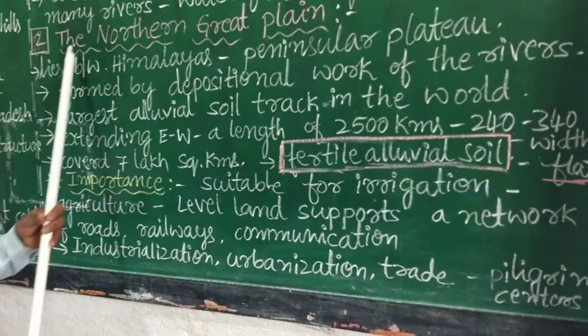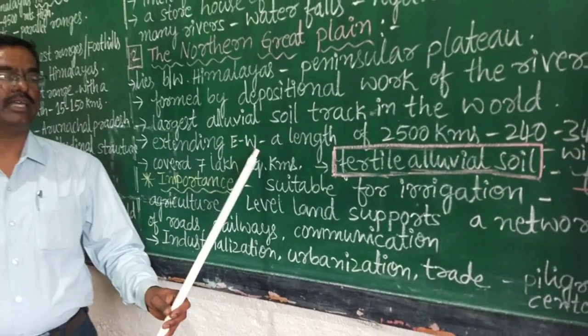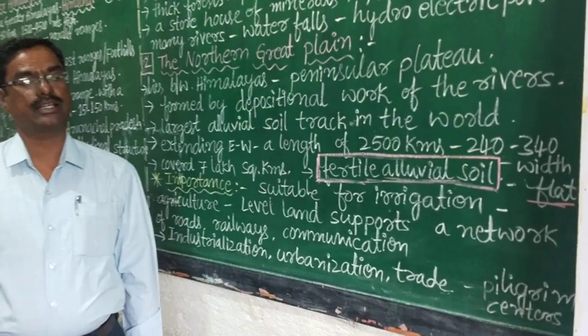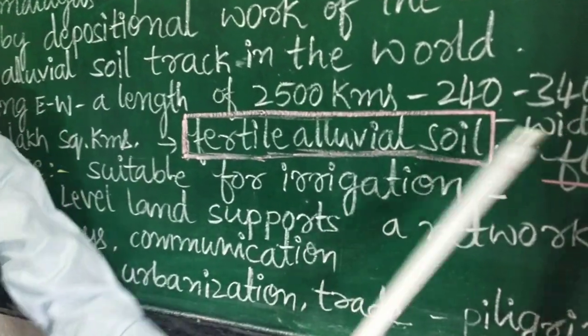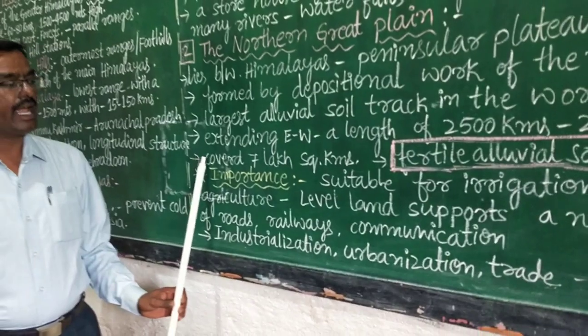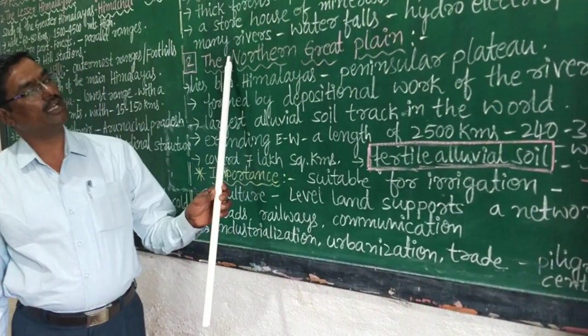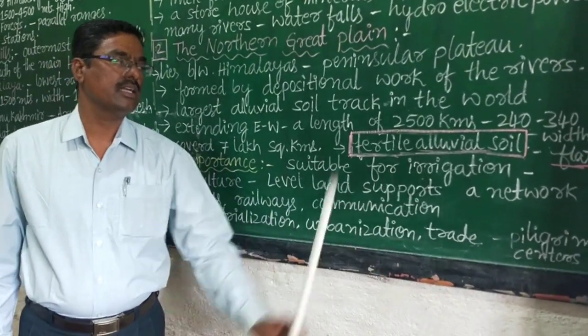Next one, the Northern Great Plain extends from east to west for a length of 2500 kilometers, and the width varies from 240 to 340 kilometers. So it covers 7 lakh square kilometers. The Northern Great Plain has fertile alluvial soil.